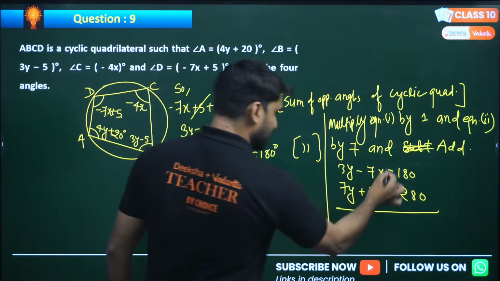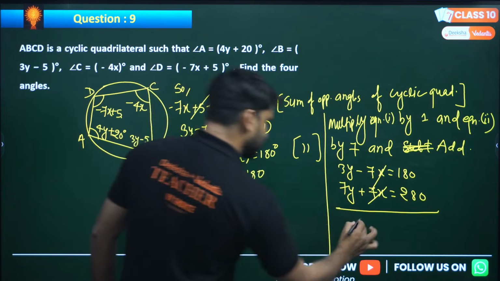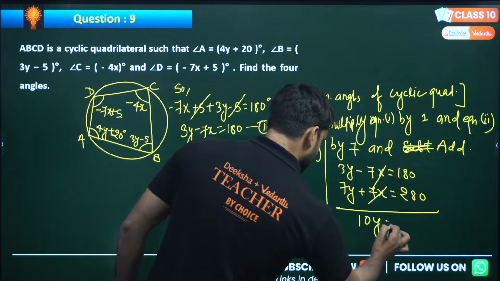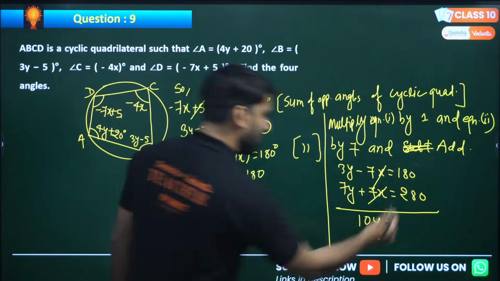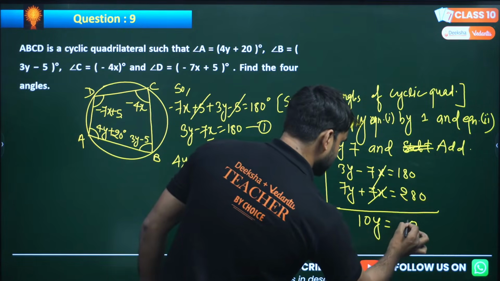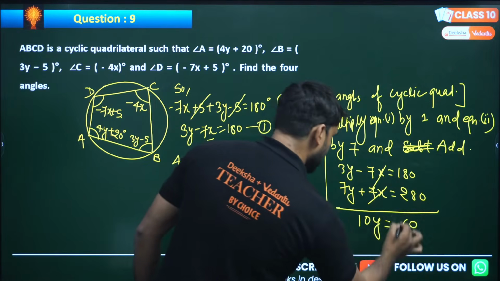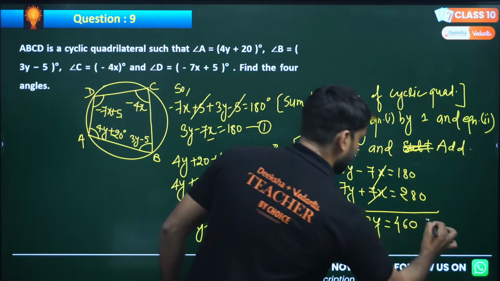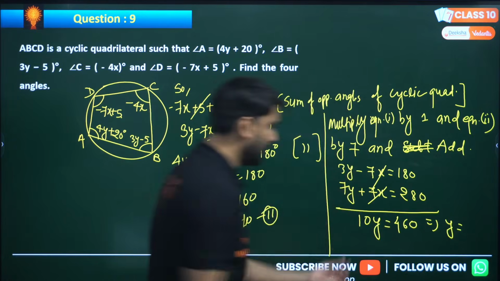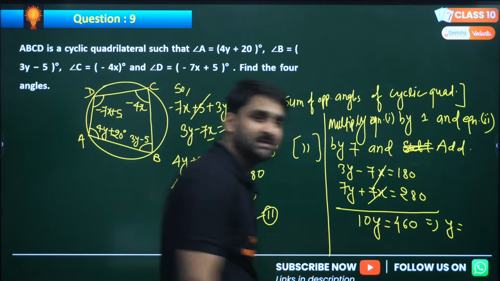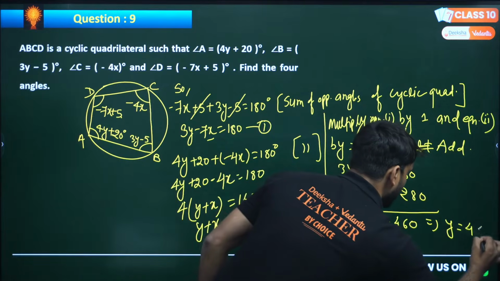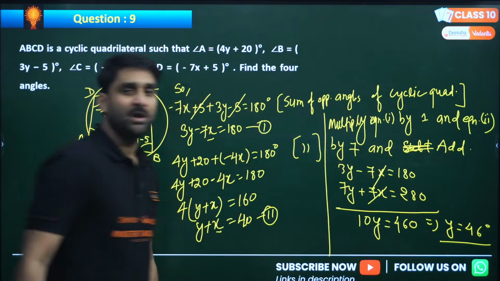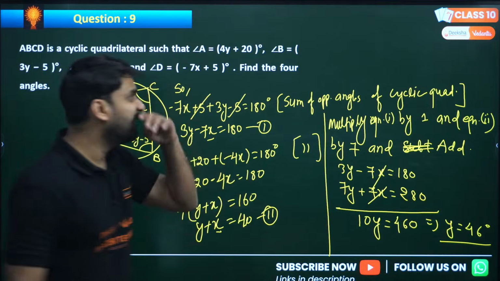On adding, the x terms cancel, and 7y plus 3y will be 10y, and 180 plus 280 will be 460. So y will be equal to 46 degrees.